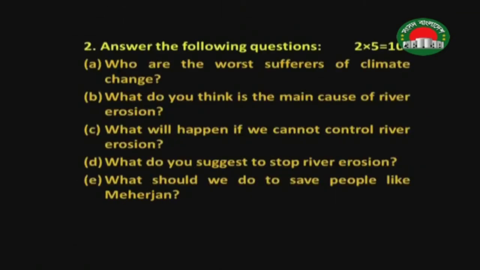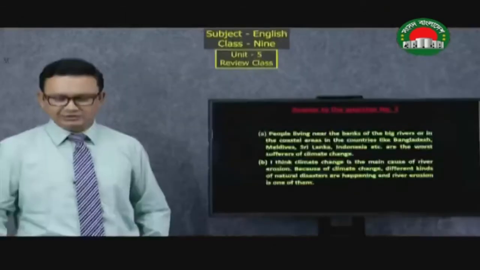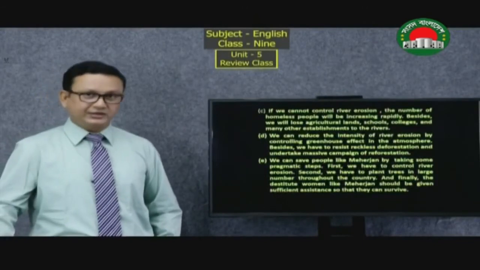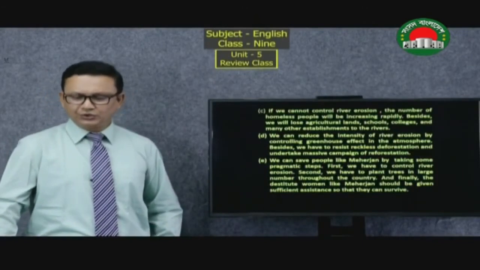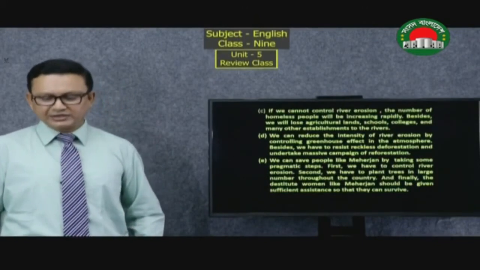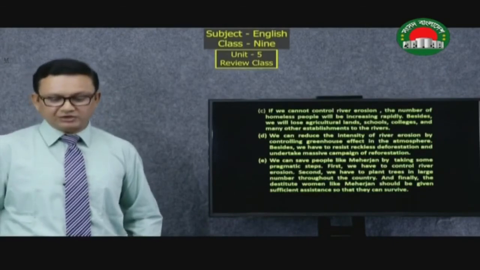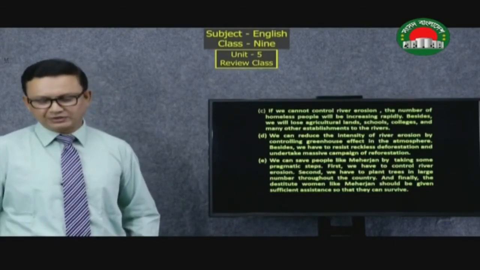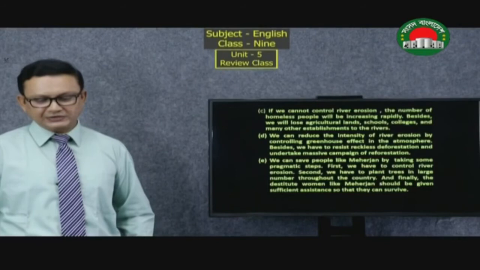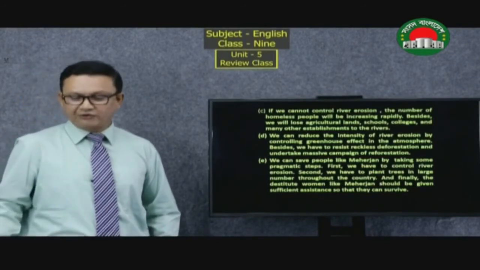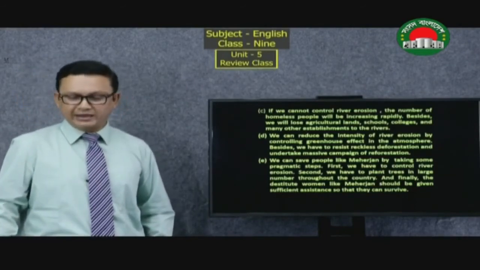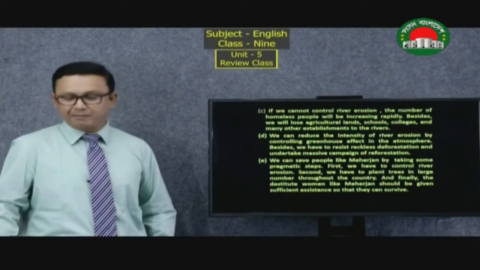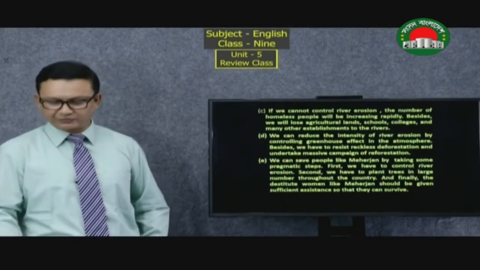In number D, the question is, what do you suggest to stop river erosion? So we will get the answer in this way. We can reduce the intensity of river erosion by controlling the greenhouse effect in the atmosphere. Besides, we have to resist reckless deforestation and undertake a massive campaign of reforestation.